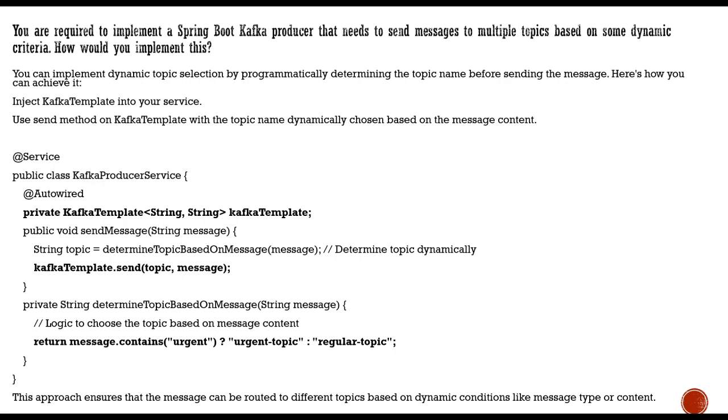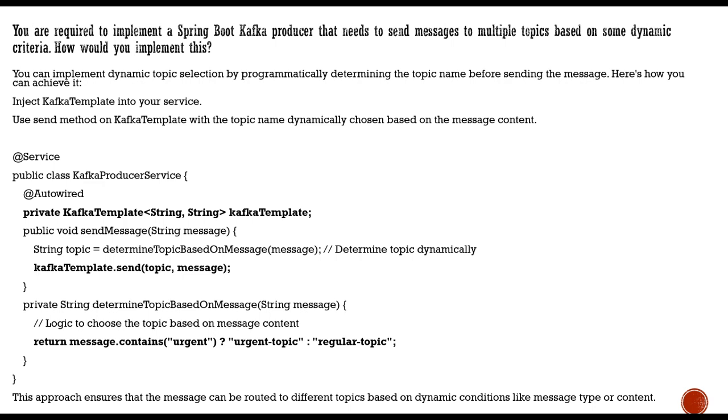In the code, I've autowired the Kafka template, and in the send message method there is a determine-topic-based-on-the-message method, which checks whether the message contains urgent content or is a regular message.